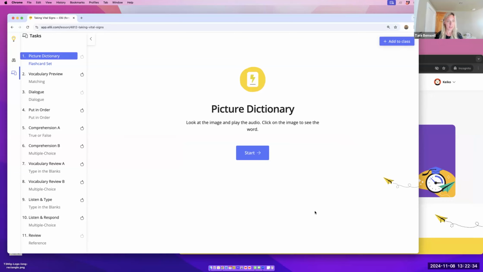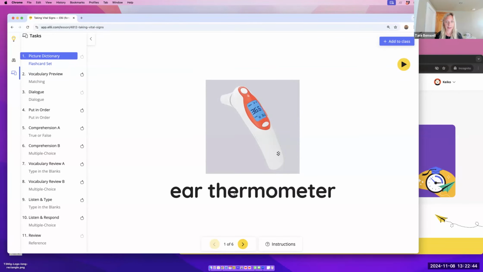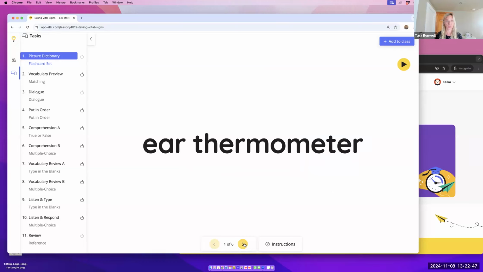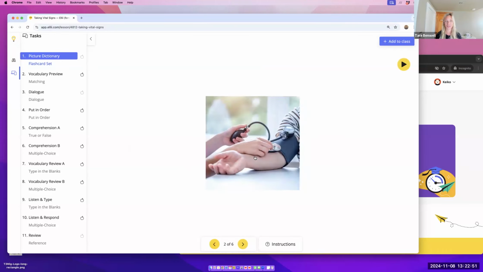So this is a look inside of a lesson, and all the lessons, as I mentioned, follow a similar pattern. It starts with a picture dictionary, just a vocabulary preview, and we had a lot of requests for real world photos for these courses rather than using our typical Ellii illustrations.